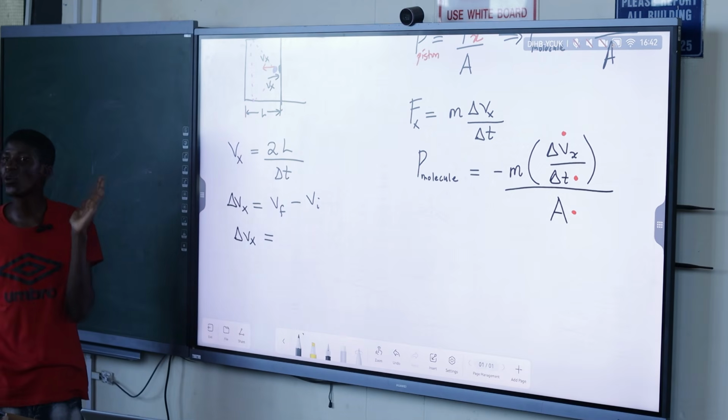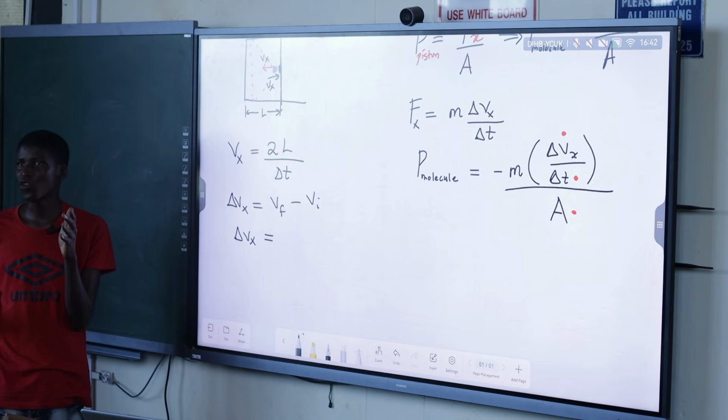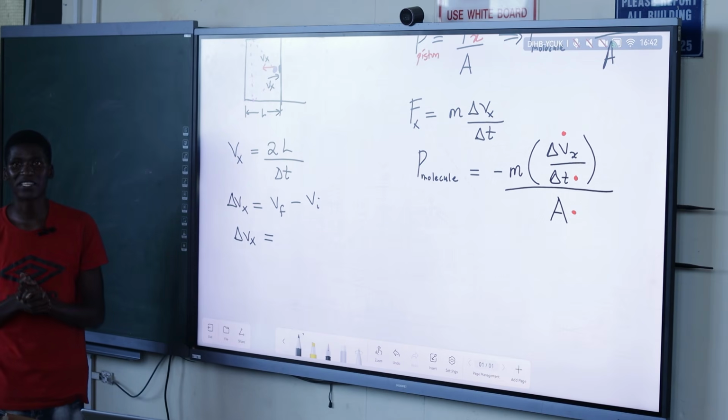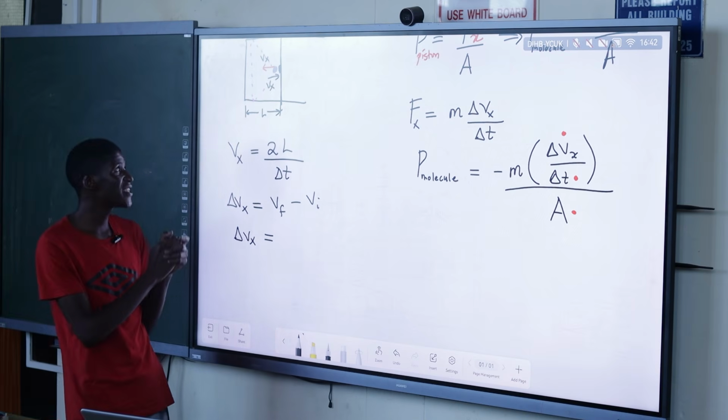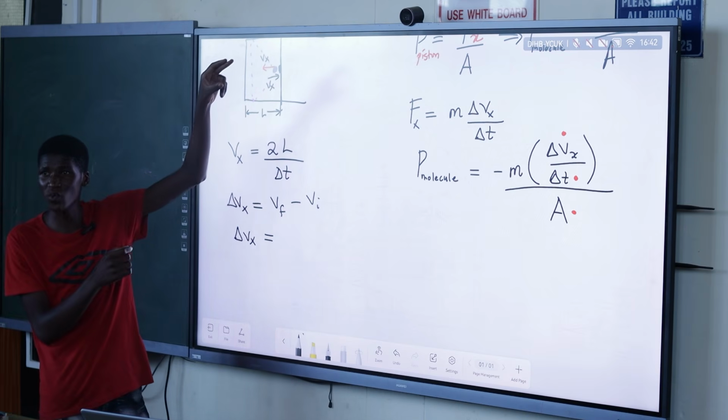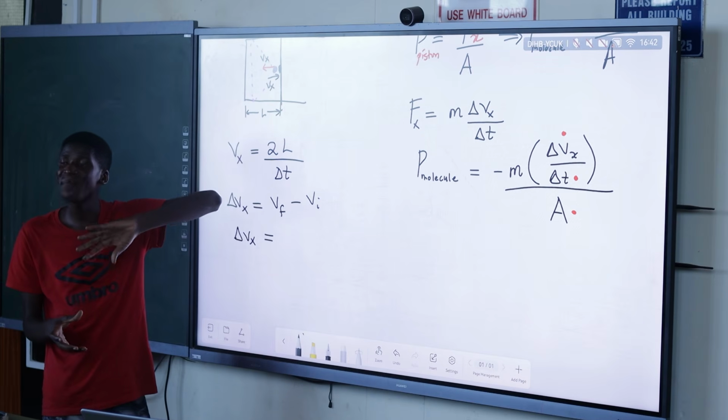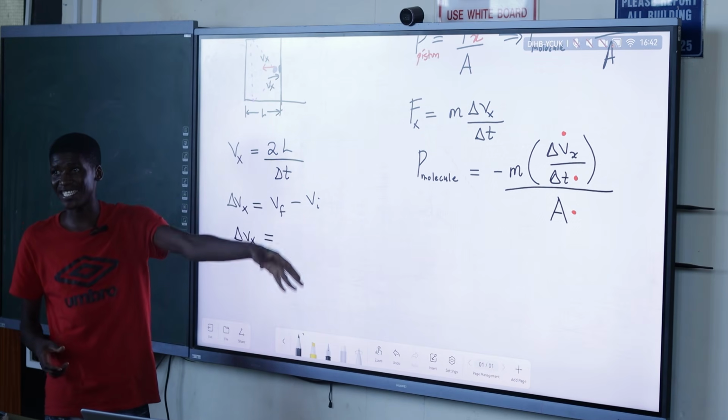So the velocity is not changing there because the kinetic energy is conserved. Remember, kinetic energy depends on the velocity, half mv squared. So if the velocity doesn't change, the kinetic energy will be conserved as well. In this case the magnitude of the velocity is not changing, but the direction of the velocity is.